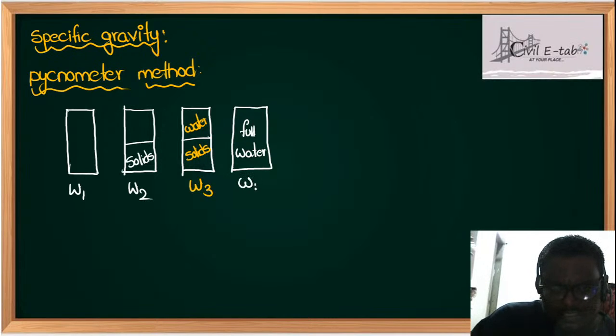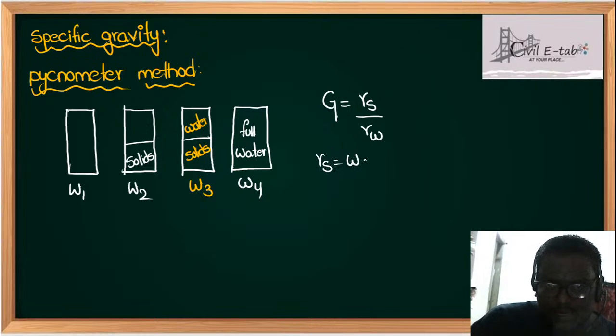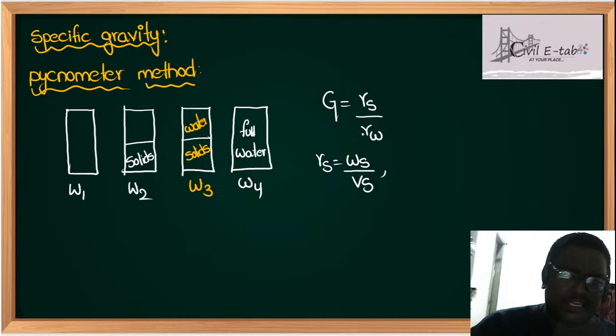So students, specific gravity is determined as G equal to gamma S by gamma W. You should be very clear in understanding this. Now can I write gamma S? By definition, it is weight of solids to the volume of solids. Most of the people don't know how the derivation came, so in problem solving you should have an idea.